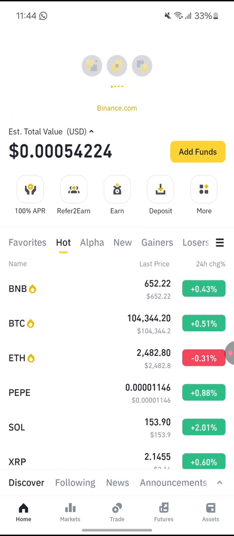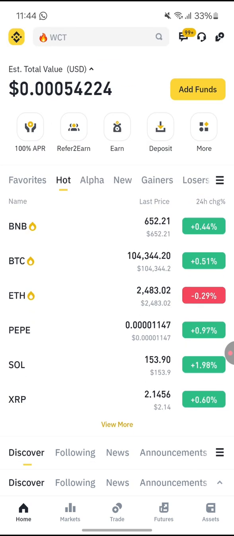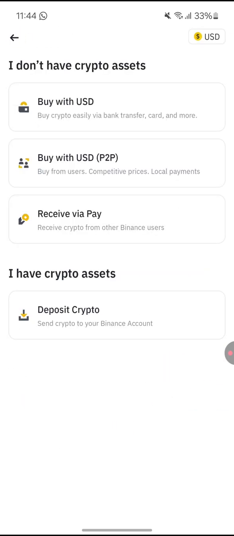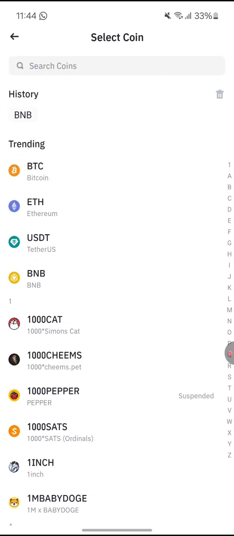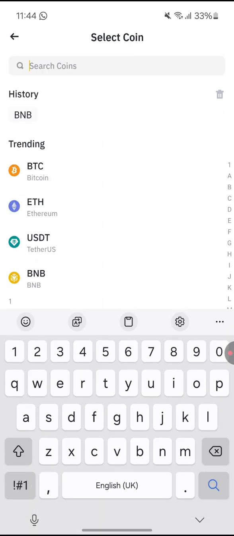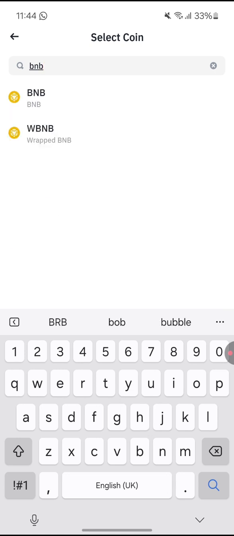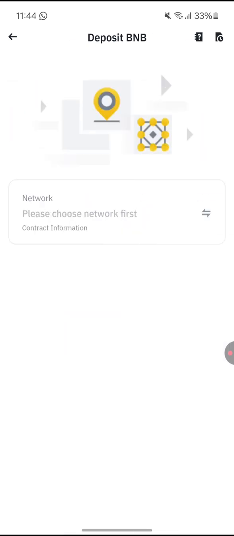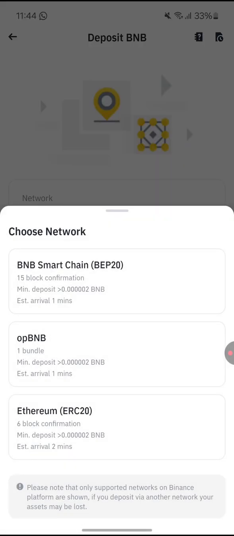As you can see on Binance, there is no fund available there. The next thing is to click on add fund. Choose deposit with crypto, then go to deposit. Make sure you click on BNB, and make sure you are very careful here. Choose the network you want to withdraw with. You can see that we have a lot of options: BNB Smart Chain, BEP20, opBNB, Ethereum. Make sure you choose opBNB.